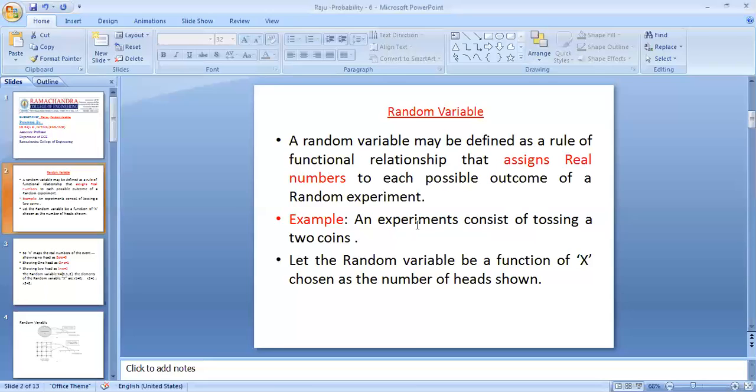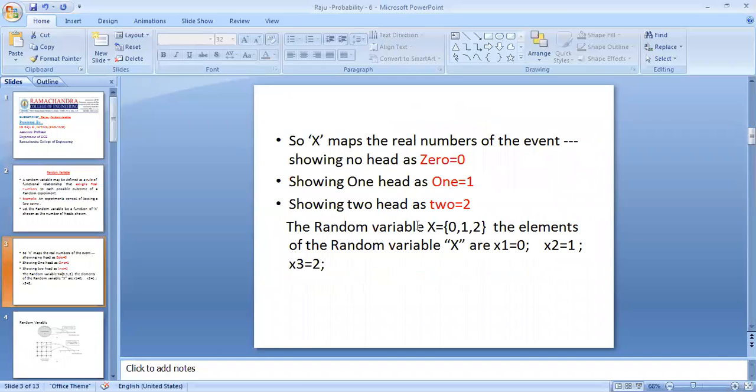For example, if you toss two coins, then the event of getting no heads is assigned the real number 0, getting one head is assigned 1, and getting 2 heads is assigned 2.